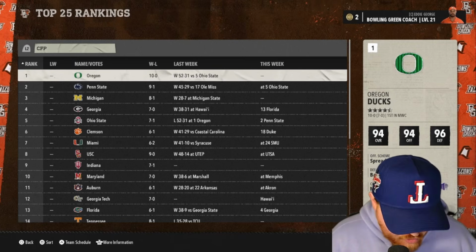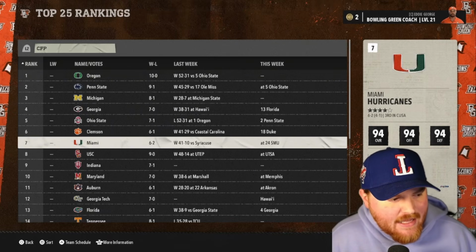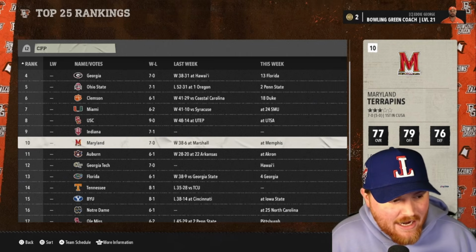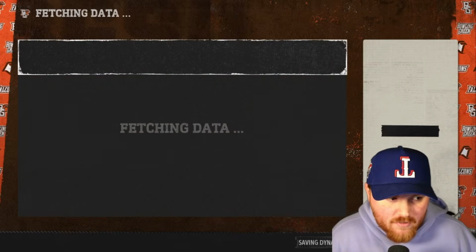Not a great start for Bowling Green, 3-5 to start off our first season. But we have a lot of the usual suspects here in the top 10. But then we see Maryland right there at number 10 at 7-0. And that is interesting because they're in the All-M conference, which does include Miami.